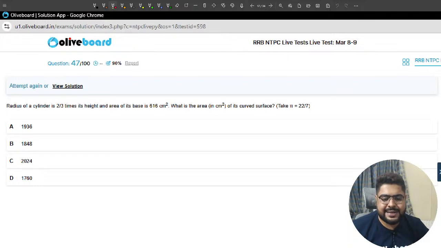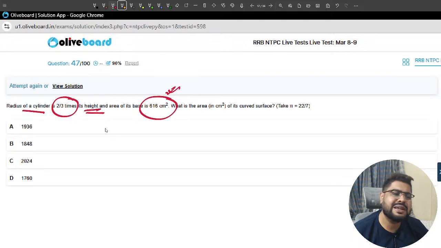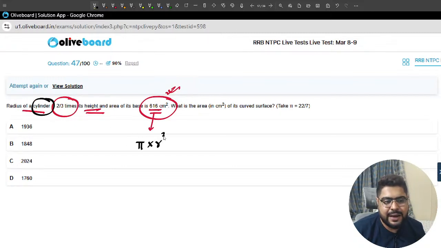Sir, next. What we'll do, sir? Let us see. Radius of a cylinder is 2 by 3 times of height. Base area is this. Sir, it's okay. Base area means I will figure out my radius from here. Cylinder means a circle is the base. So pi r square is 616. Sir, pi means we all know 22 by 7. 22 divided by 7. 11, sir, 11 2s are this.